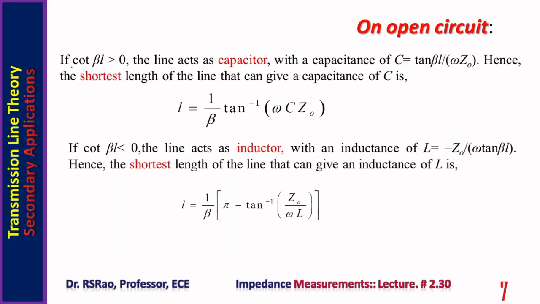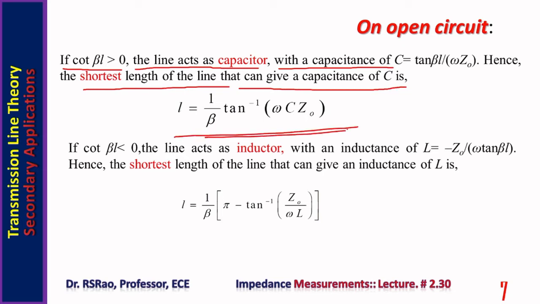From the same equation, if cot beta L is more than 0, the line acts as a capacitor with a capacitance equal to tan beta L by omega Z0. Hence, the shortest length of the line that can give a capacitance of C is 1 by beta tan inverse omega C Z0.